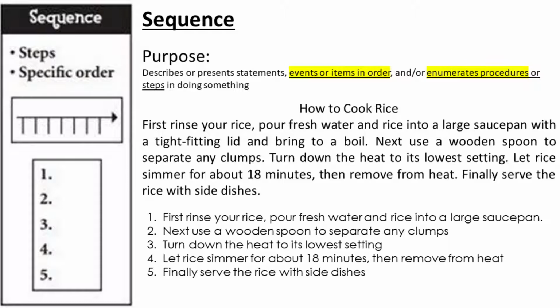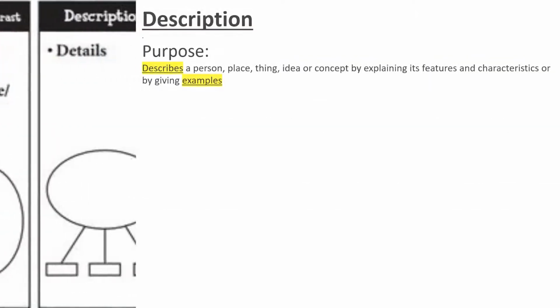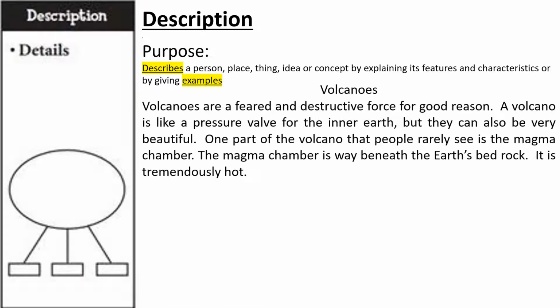Let's have an example. Pause the video and read the short paragraph. What's the paragraph about? Yes, it shows steps on how to cook rice, from rinsing your rice to serving the cooked rice. Next is description. From the word itself, description, it describes something by explaining the topic or giving examples of it, just like what I am doing now. Let's read the example paragraph.